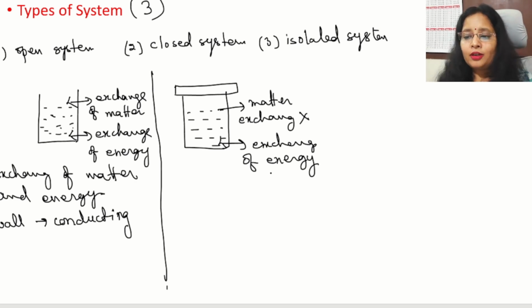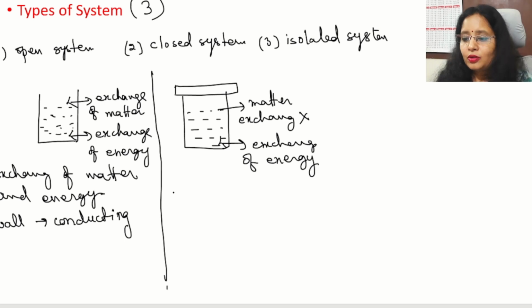If we have this kind of system, a vessel in which water is there, and I start heating and put a lid on that vessel, what will happen? If the water gets heated up, it will transfer the energy from inside to outside. So energy transfer is possible because the vessel is made up of some kind of metal. Now the lid is there. What will happen? The vapors will start coming out and they touch the lid and drop down again. It means matter exchange is not possible. There is no mass which is able to go out.